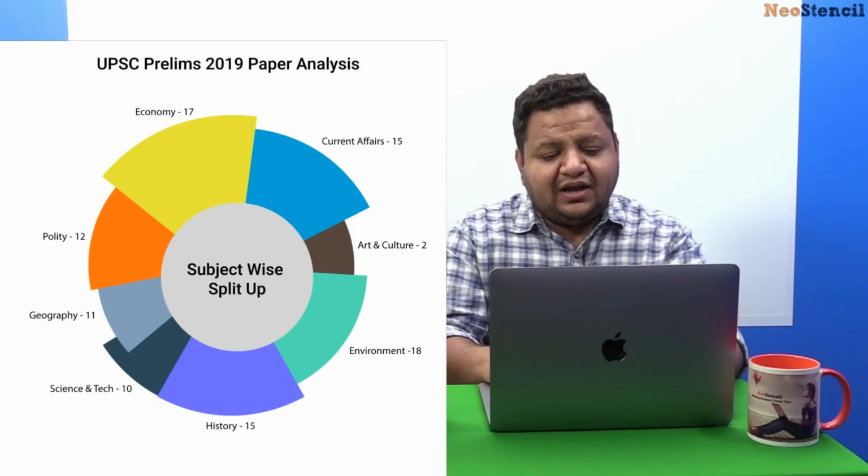So current affairs again took the major chunk of the paper. 17 questions were asked from the current affairs section. After current affairs, the second most important subject in this year's prelims was the environment and biodiversity part. So we hope that all our IFoS aspirants are also happy about it.